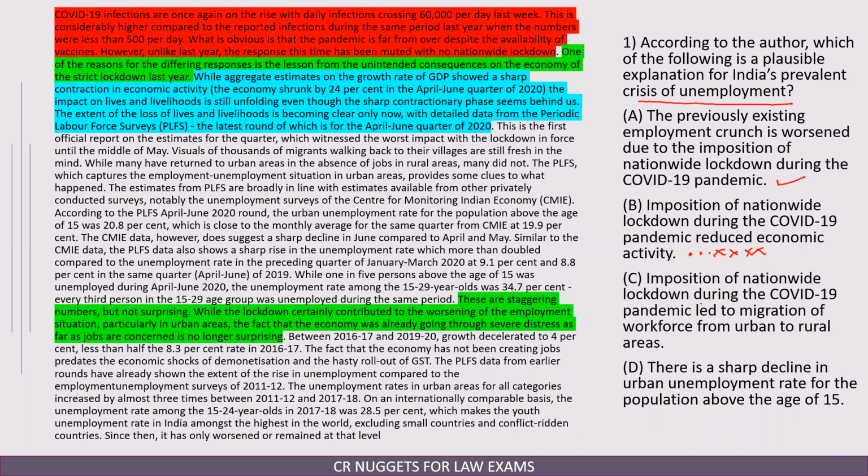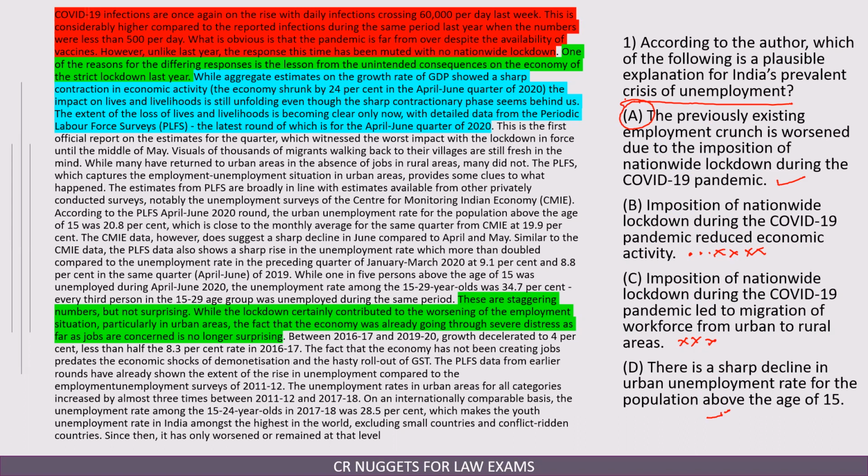Imposition of nationwide lockdown during the COVID-19 pandemic led to migration of workforce from urban to rural areas. To a certain extent given in the passage, but this doesn't tell me why there is a crisis in unemployment. There is a sharp decline in urban employment rate for the population above 15. Again given, but not the primary reason. The primary reason the author has given is option A. B is half. C and D are true but irrelevant. In the passage they are given, but that's not the primary reason. The primary reason for the crisis is that we anyway were not doing well.